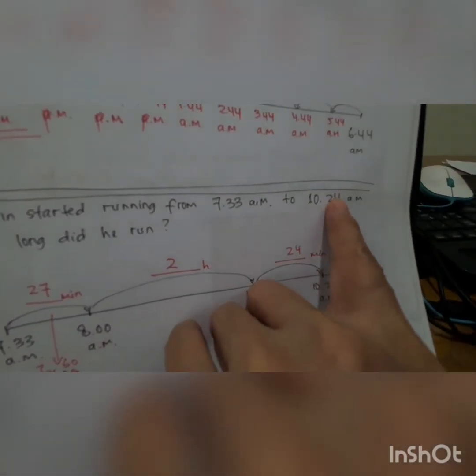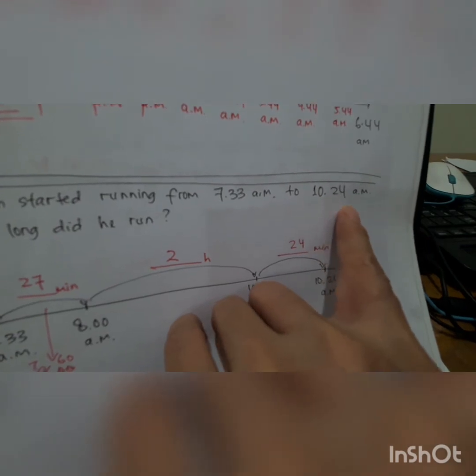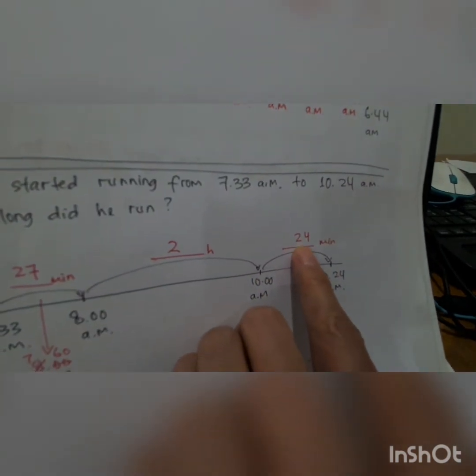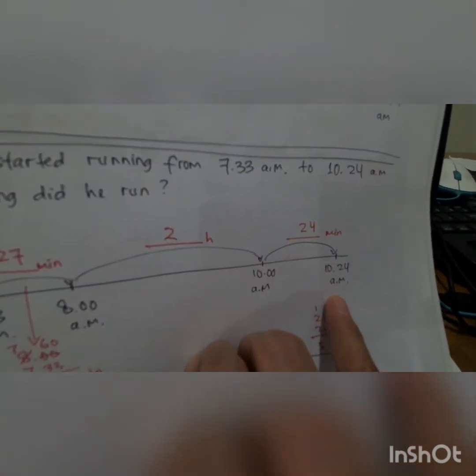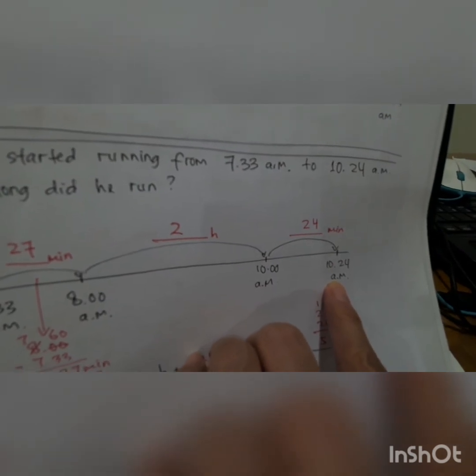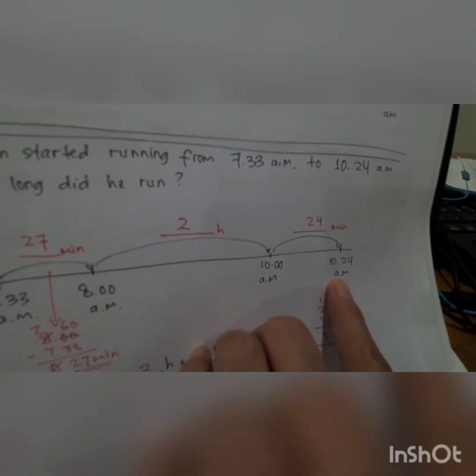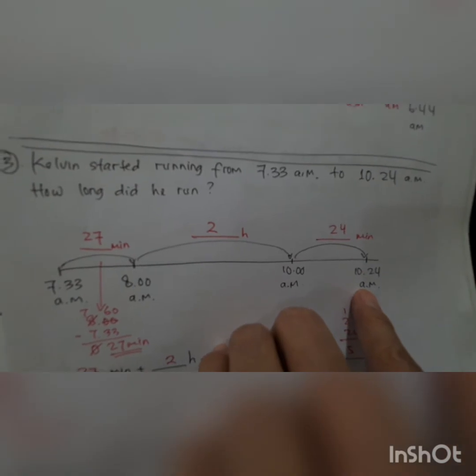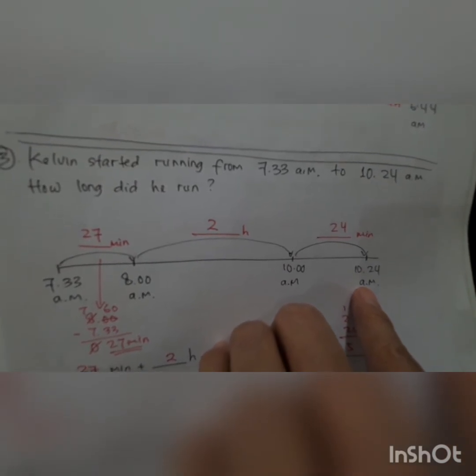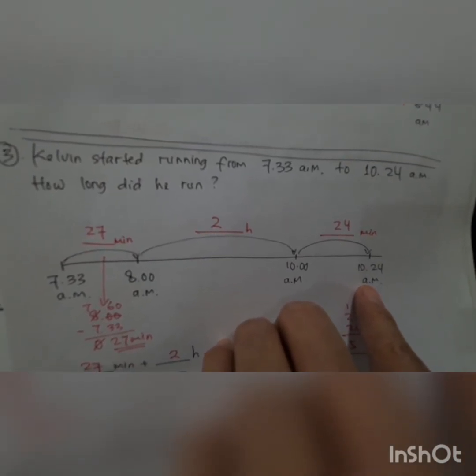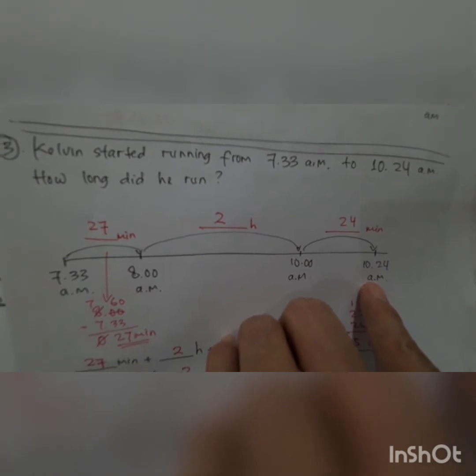And then this one is 24. 10 past 24. You just write in here 24 minutes. So equal this, 10:24. Okay. If you don't understand, you can repeat this video.